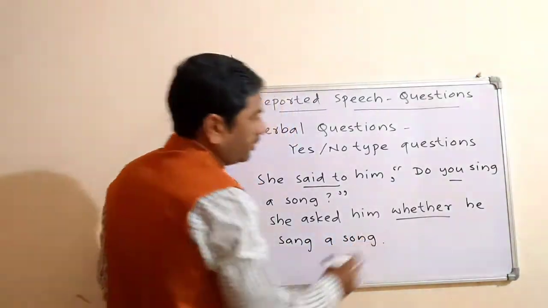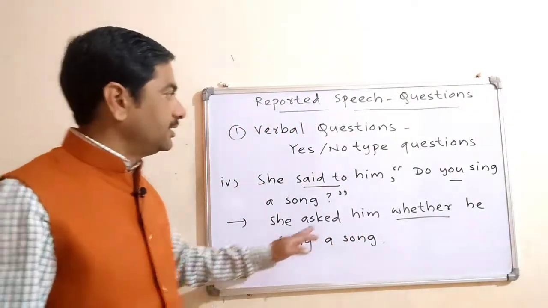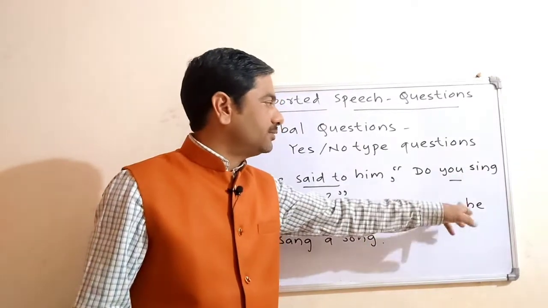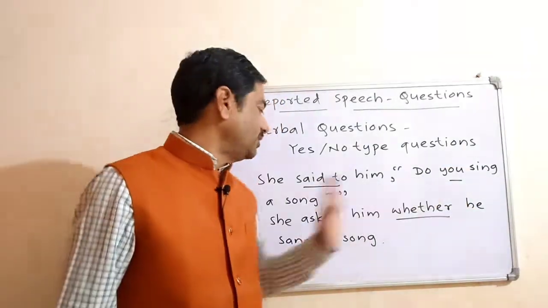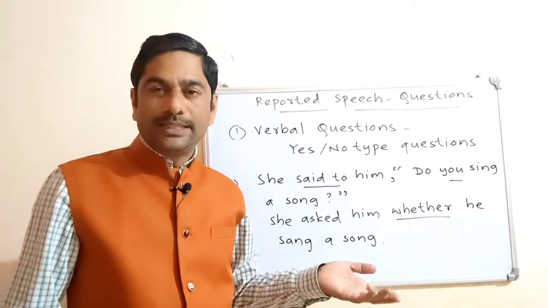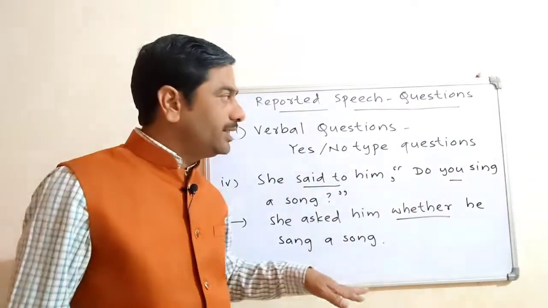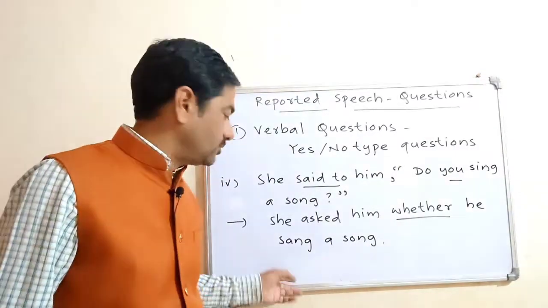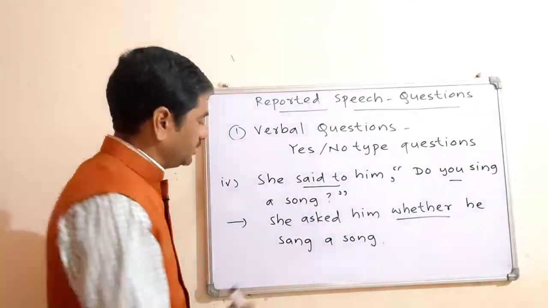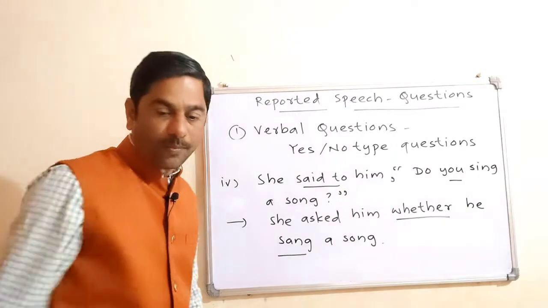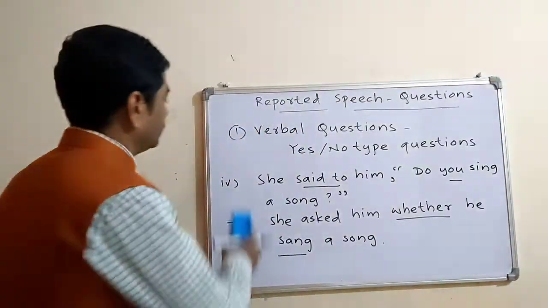Okay, "he did sing a song" means, if you take the past tense, what will be the answer? He did sing a song, but we don't write the sentence in that way. That's why, in place of "he did sing a song", he sang a song. So this is the past tense of "sing". He sang a song. That will be the answer.